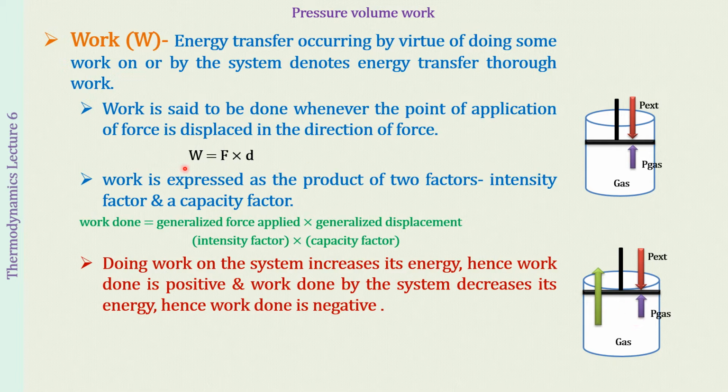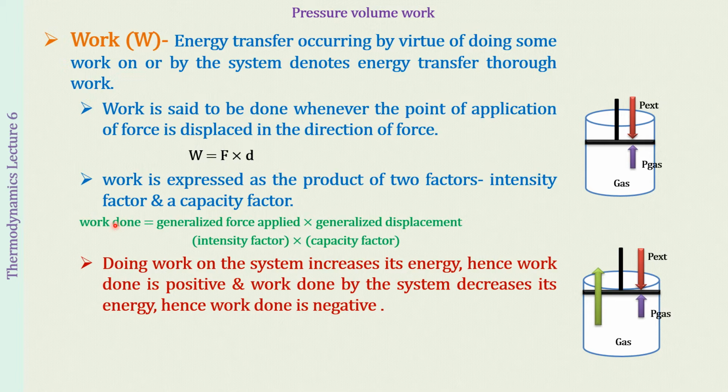So we can say that work is equal to force into displacement. Generalizing it into a definition, work is expressed as a product of two factors, an intensity factor and a capacity factor. The generalized force applied we call the intensity factor, how much is the intensity of the force being applied, and its product with the capacity factor, how much is the capacity of the body to get displaced, gives us the work done.